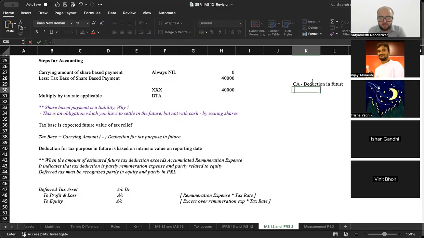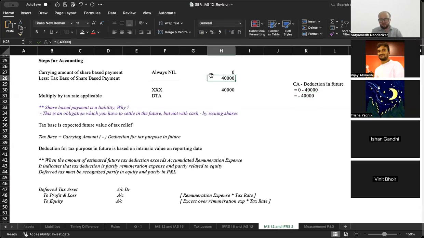So carrying amount is 0, deduction that I will get in the future is, say for example, 40,000. So मेरा tax base हो जाएगा minus 40,000. Okay, so the difference between 0 minus of minus 40,000, I will get 40,000. ठीक है? And on this I will have to create a deferred tax asset. Tax base is carrying amount minus deduction. यहाँ पे tax base will have a negative value.